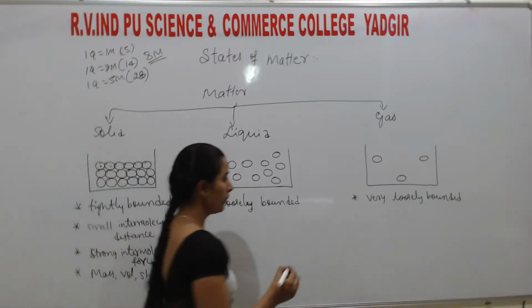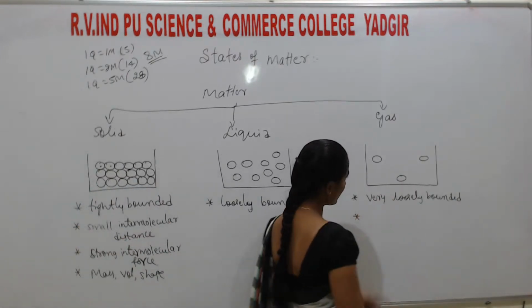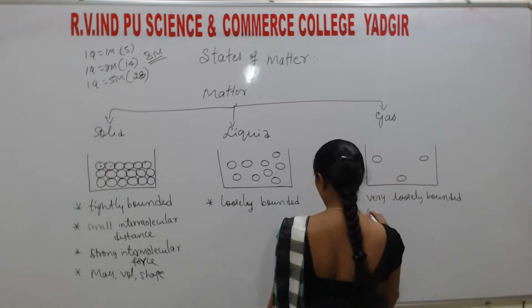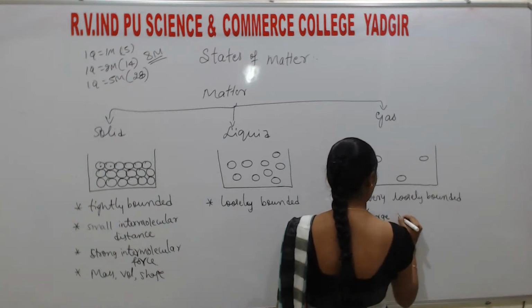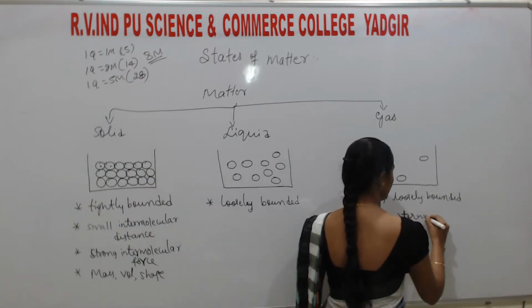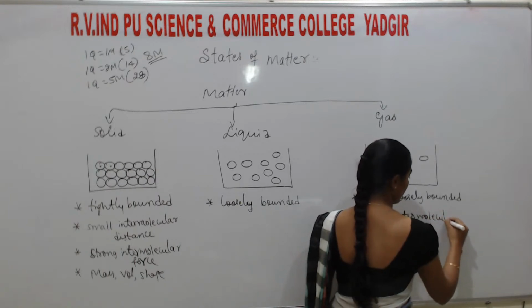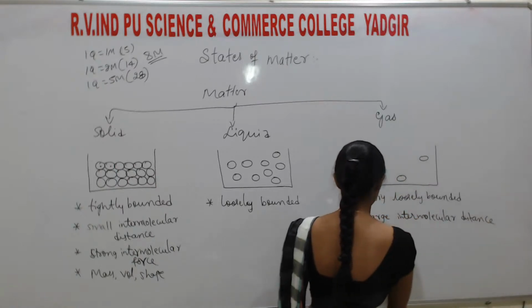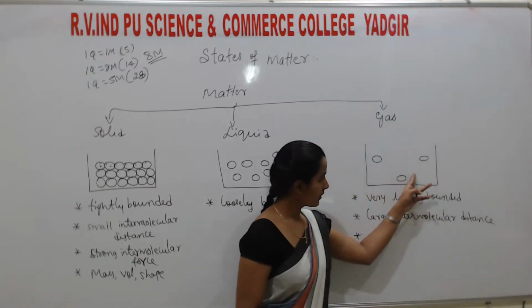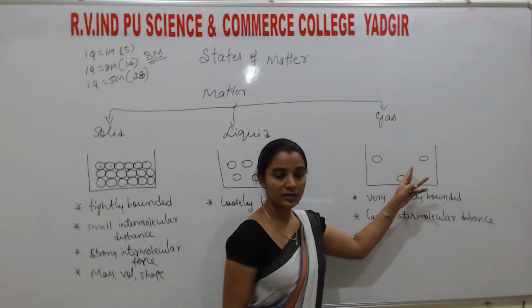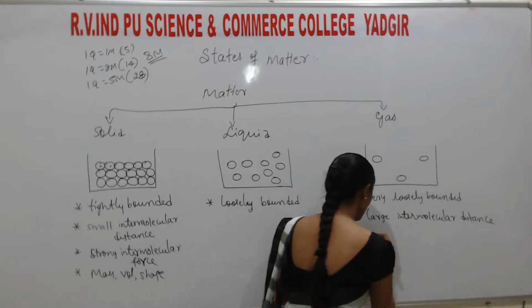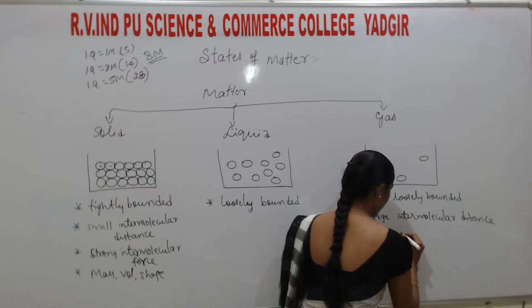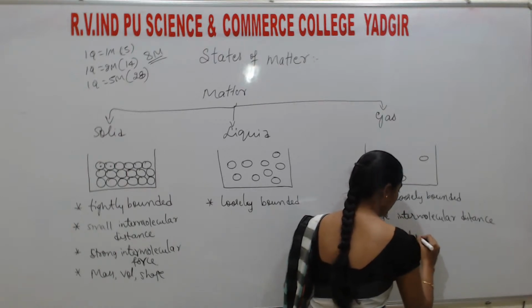So now you compare this with gas. Here the distance in solid is very low, but here a large intermolecular distance is there. If the distance is more, the attraction force between these two atoms is very less. So here it is weak intermolecular force.